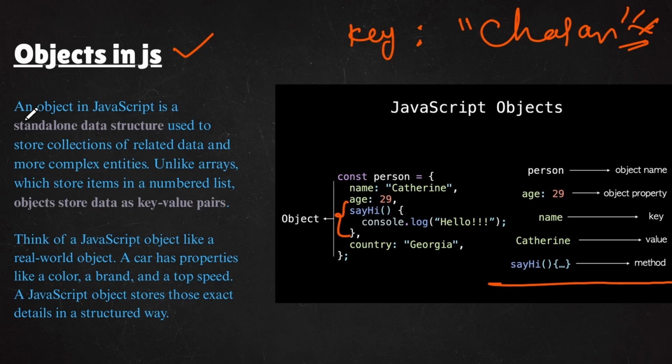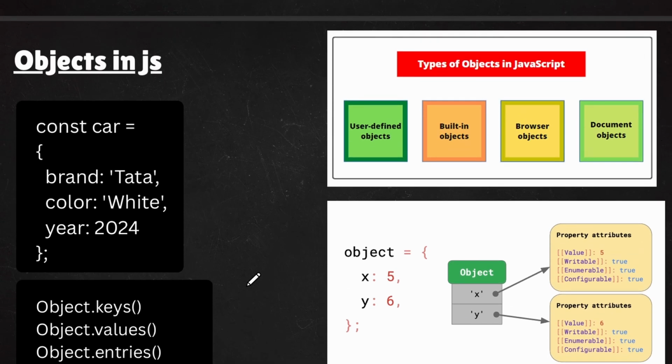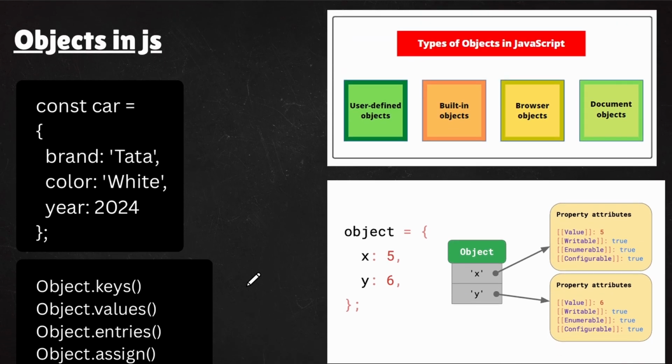You can read the definition of the object over here, but I am not going to go through this definition. I will give you a PDF in the description. Check it out. If you see it practically, you will understand. After this explanation, I will also show you the practical way of how you can declare the object. There are two ways of declaring an object, and I will show you that. And there are types of objects in JavaScript: user defined objects, built-in objects, browser objects, document objects. This browser object is very important, I will show you that.